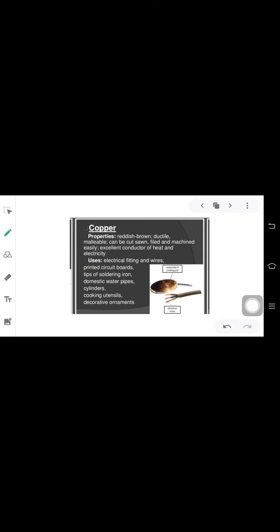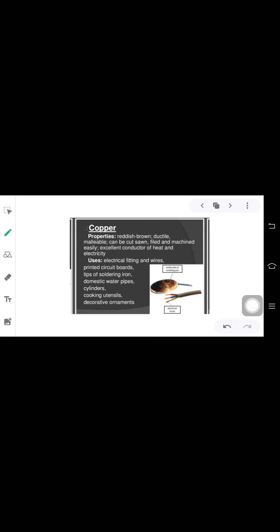Whatever wires you see at home, in the school or wherever, have copper in them, because of its excellent conductivity.